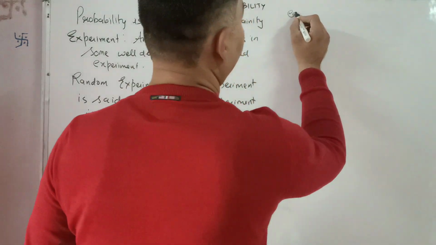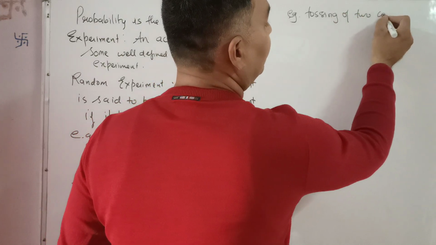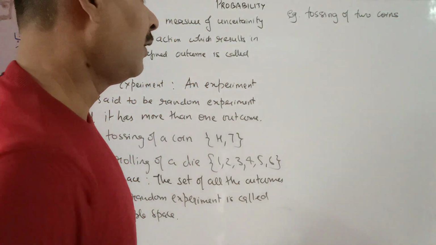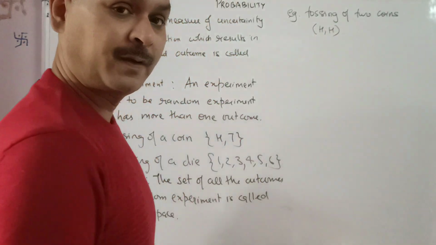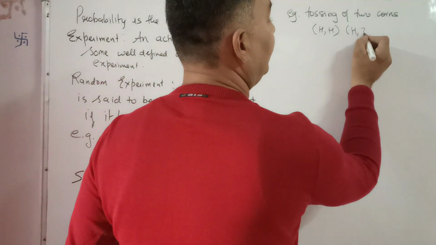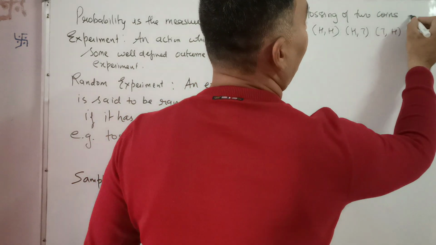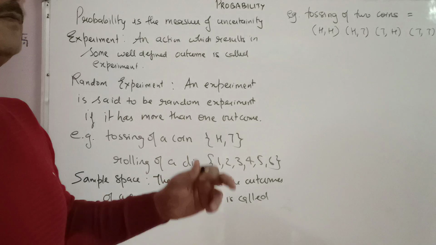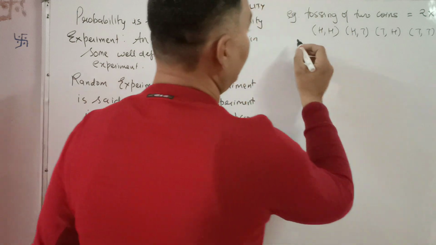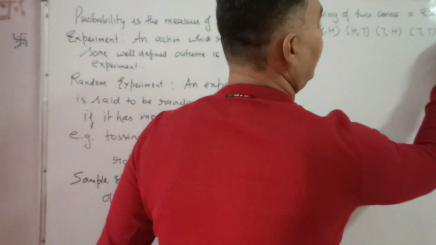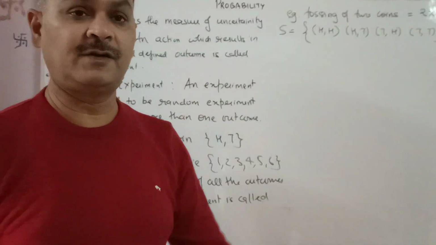Say, for example, tossing of 2 coins. Now, what are the outcomes of tossing 2 coins? The first, both the coins have head; one head, one tail; tail, head; or both tail. For one coin, the outcomes are 2, and for the other coin, the outcomes are 2. That is 2 into 2, 4. So the sample space is the collection of all the possible outcomes. This is the sample space of tossing 2 coins.